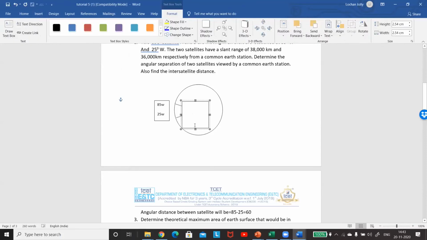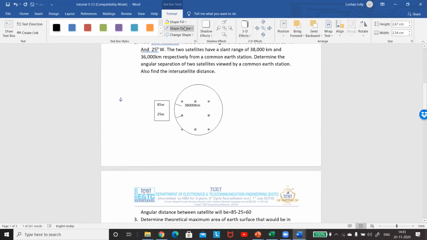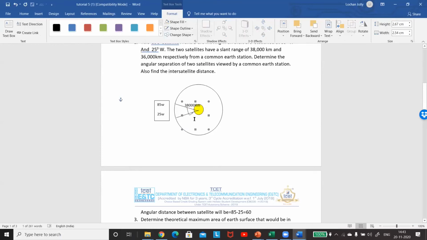So here it is 38,000 kilometers, and in the next case it is 36,000 kilometers.